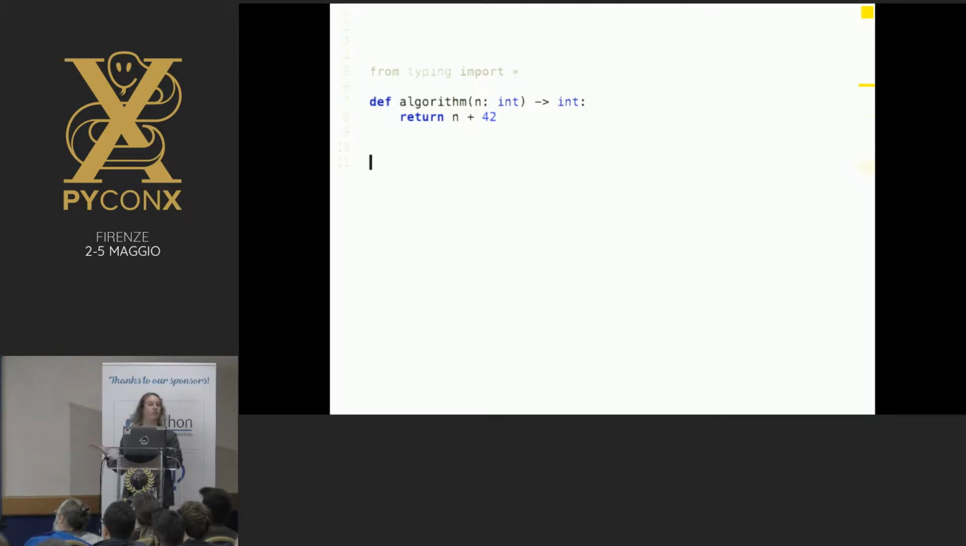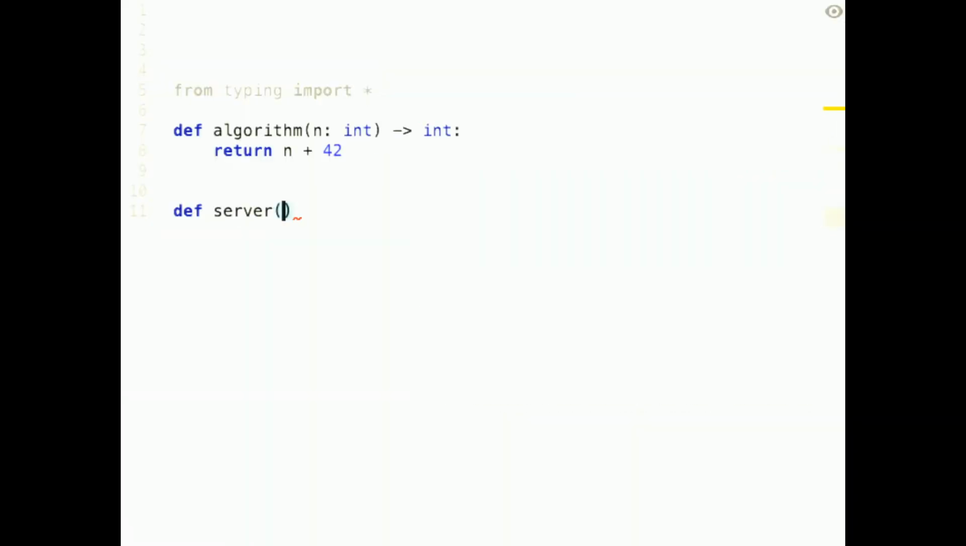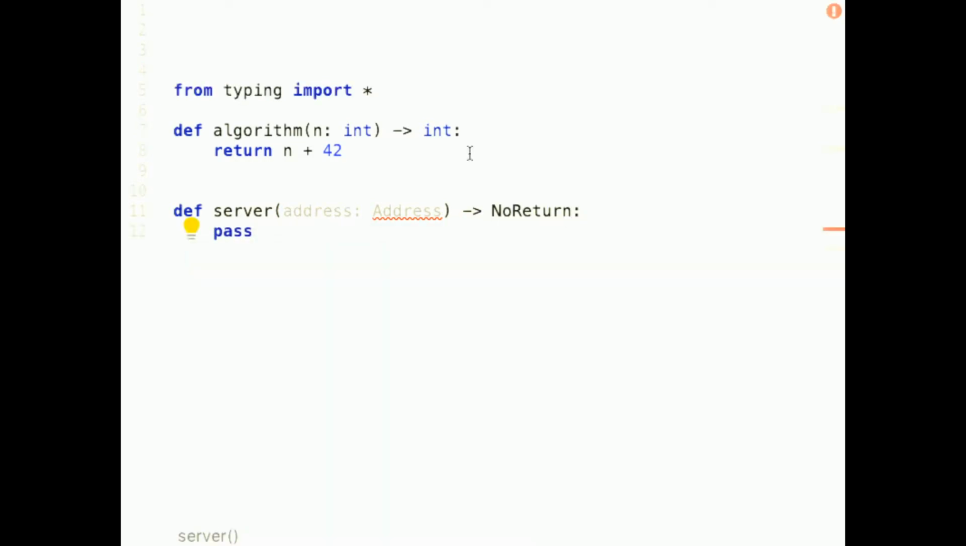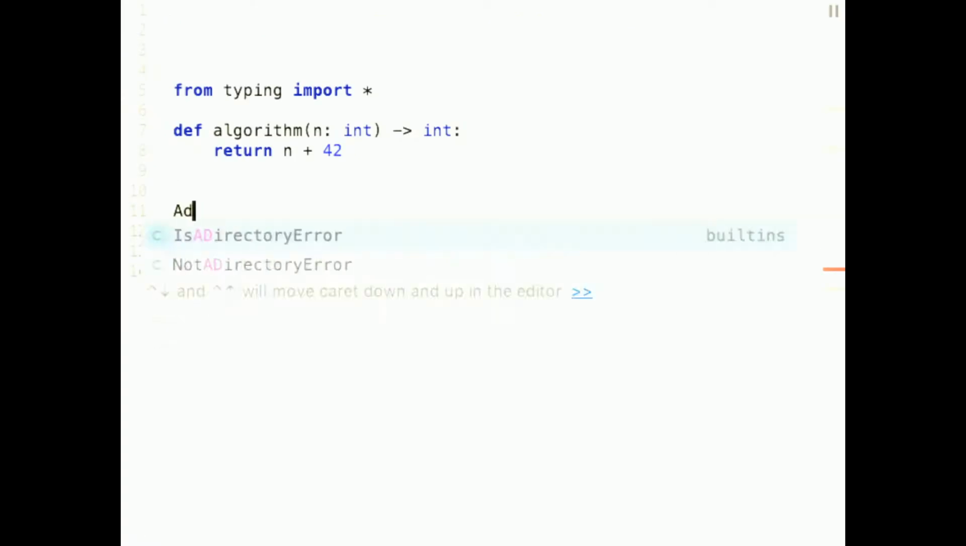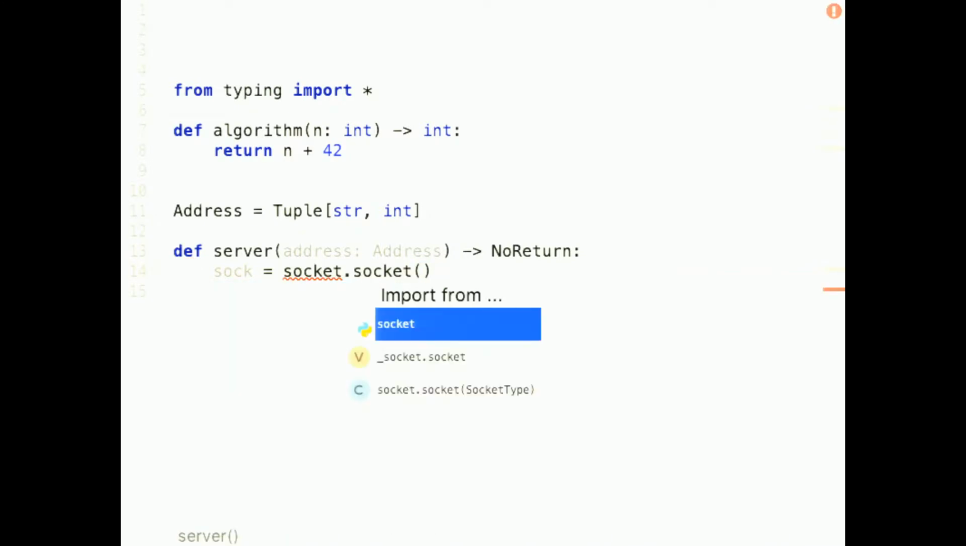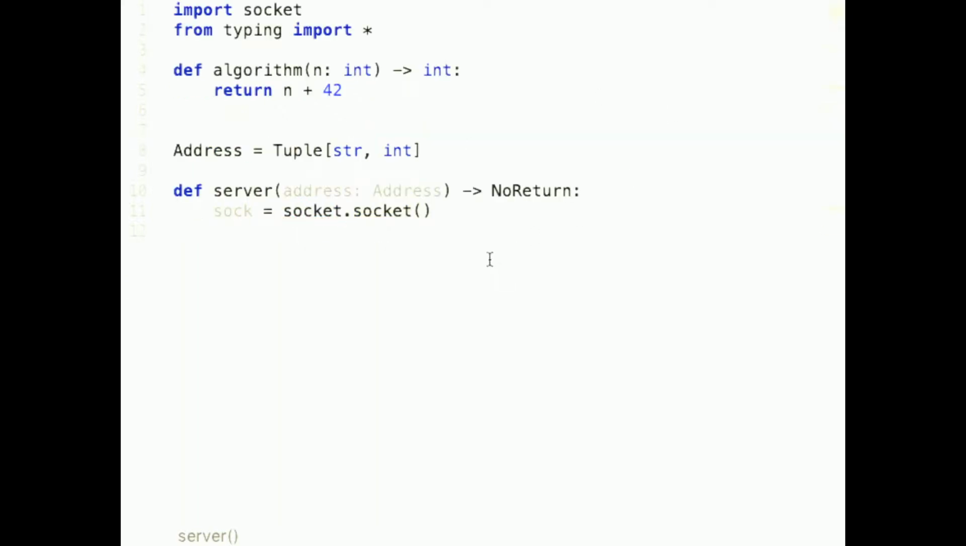And so if you've never done this in Python before, here's a very short tutorial on how to write a socket server in Python. So we're going to have a server that will listen to an address. And because it's a server, it will never return, it will run forever. And we will define the address as being a tuple of a string, which is the interface to bind to, and an integer, which is the port to listen on. To make a socket server in Python, you will need the socket module. And I'm going to use some PyCharm magic throughout the talk, so it's just automatically importing things for me to make my life easier.